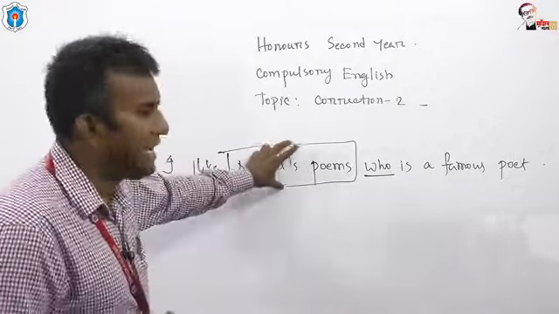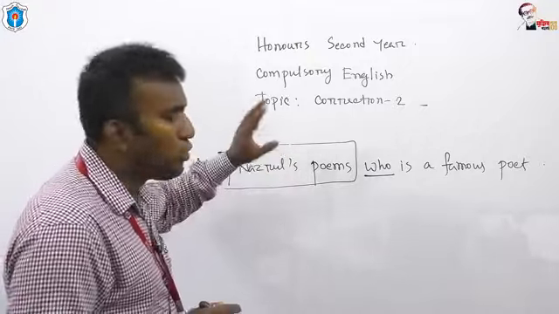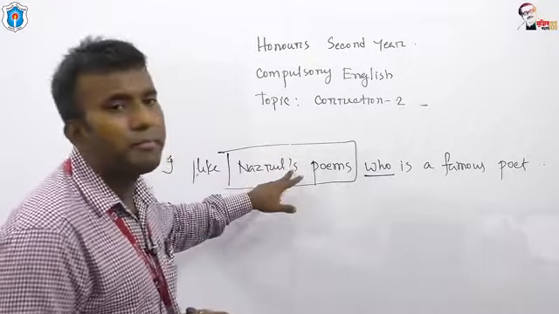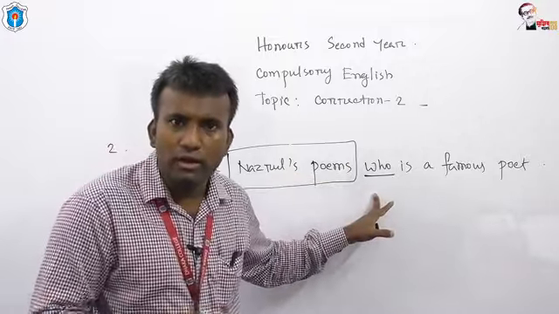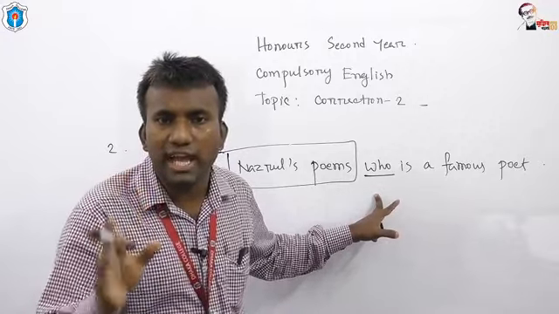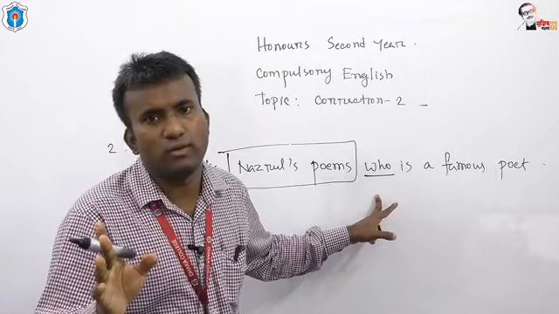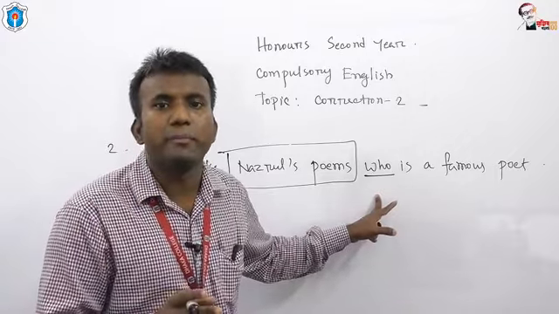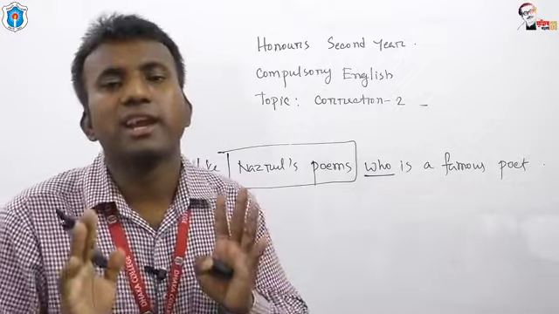In order to make it correct, my dear students, we need to use the preposition of before the relative pronoun. In order to make possessive case, we are not allowed to use any apostrophe s. We have to use the preposition of to make the sentence grammatically correct.